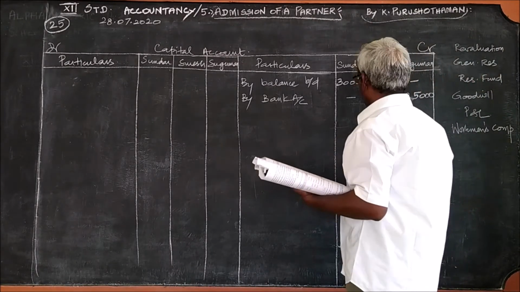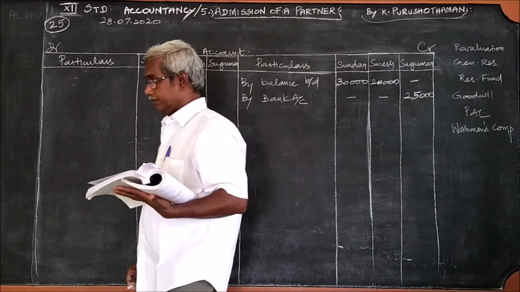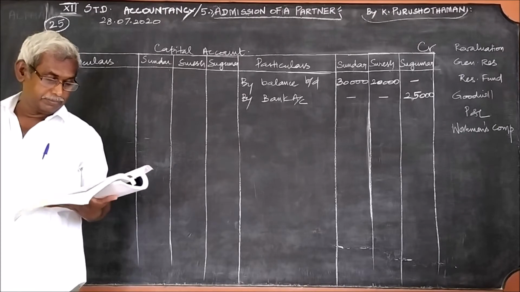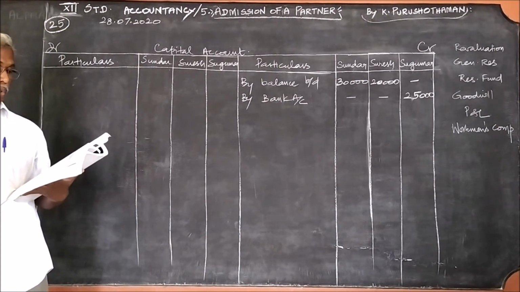These are all the six items you should consider. But what are the items available in this problem? That you should go through now.